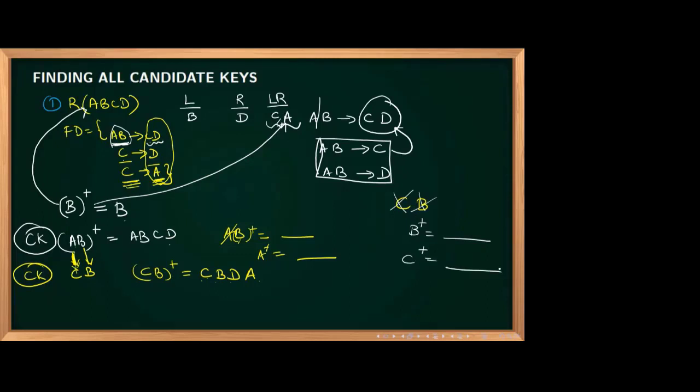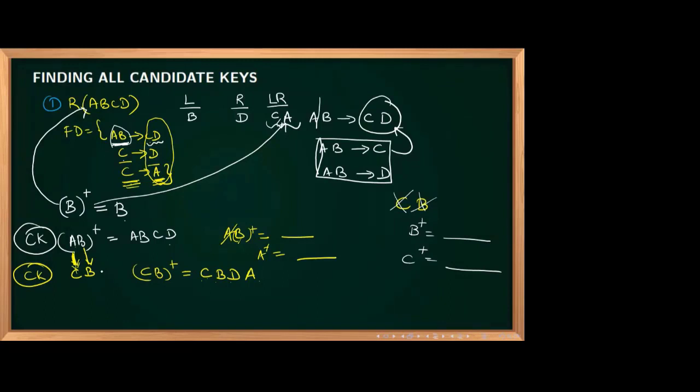What is it clearly saying? That if CB stand together only, you can get uniqueness property. Otherwise, you are not getting uniqueness property. Clearly it shows that it is satisfying both uniqueness property and irreducible property. So definitely CB is another candidate key. Now, maybe some more candidate keys will be there.